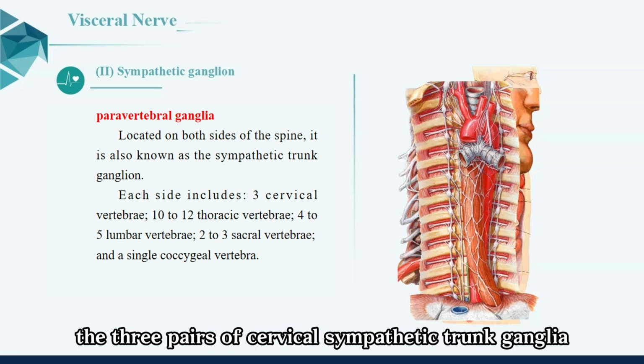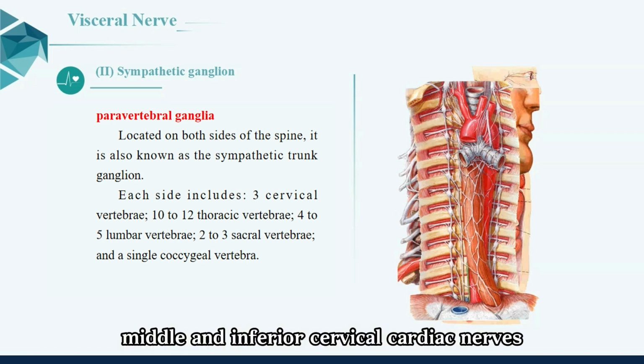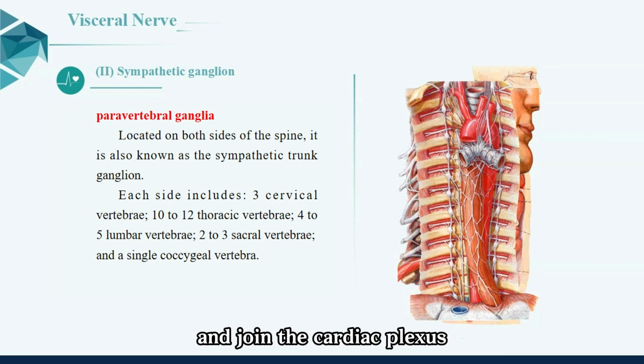The 3 pairs of cervical sympathetic trunk ganglia respectively send out the superior, middle, and inferior cervical cardiac nerves, which descend into the thoracic cavity and join the cardiac plexus.